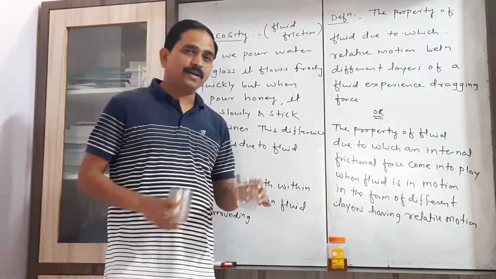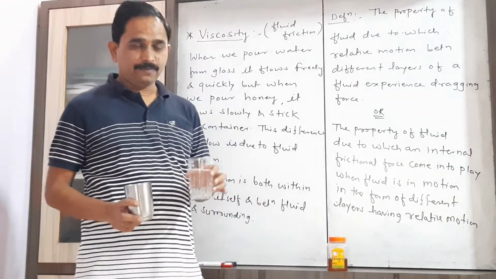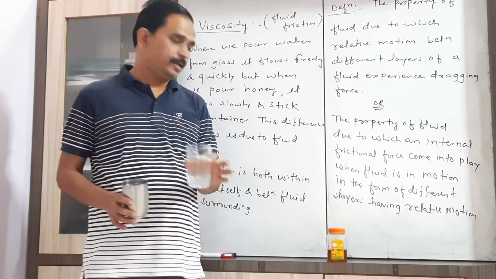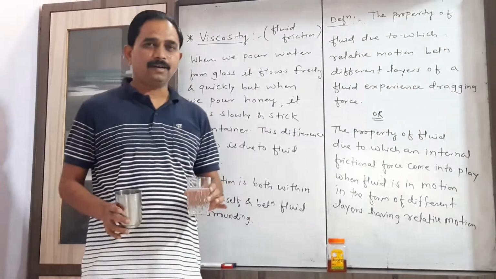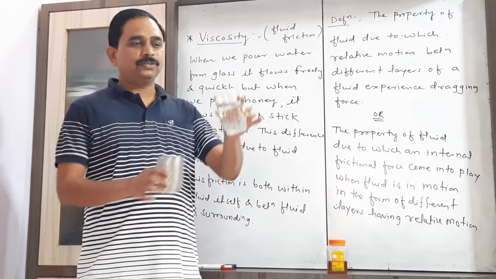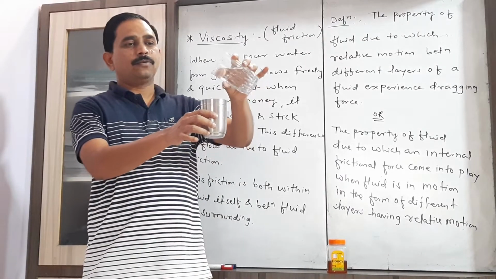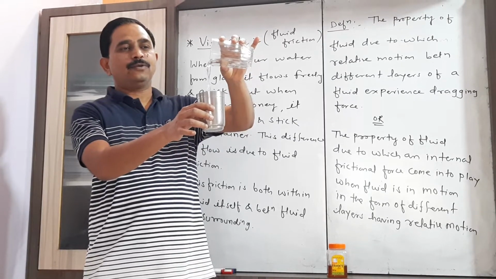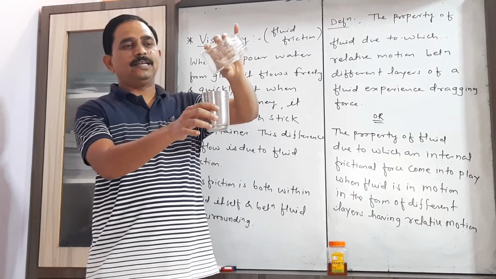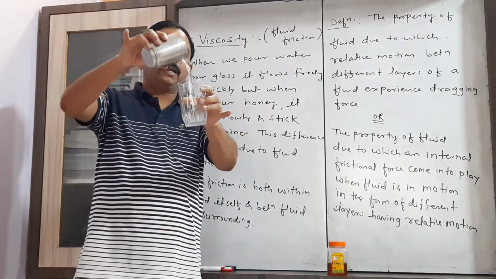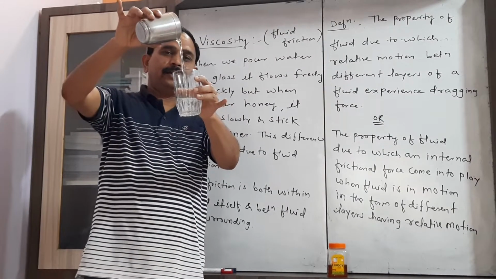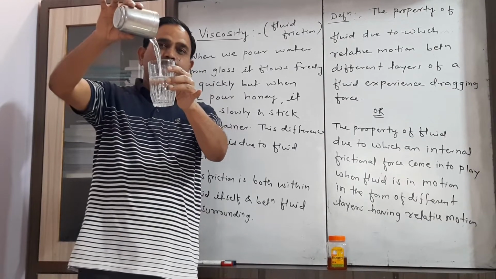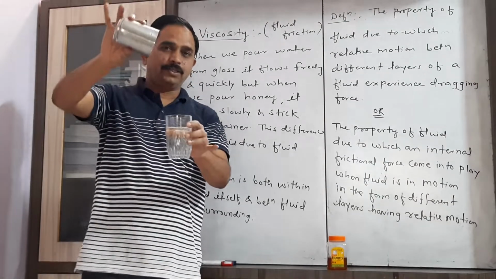Here I am considering two fluids which are very familiar to us. The first one is water and the second one is honey. Now when water is poured from one glass to another glass, that water can flow very easily from one container to another container. The flow of water is soft and it doesn't stick to the vessel.